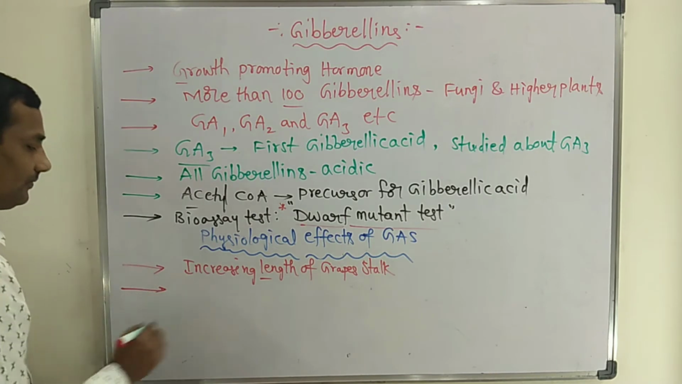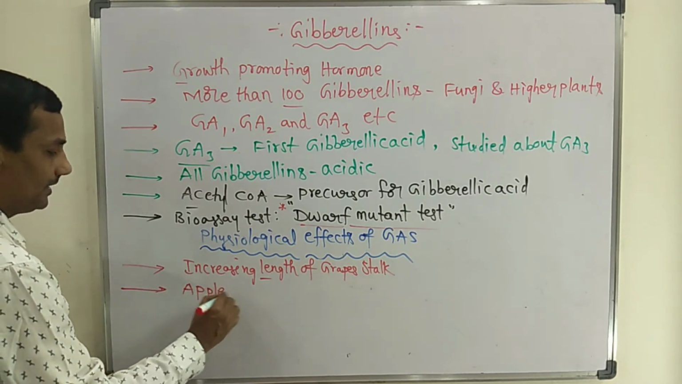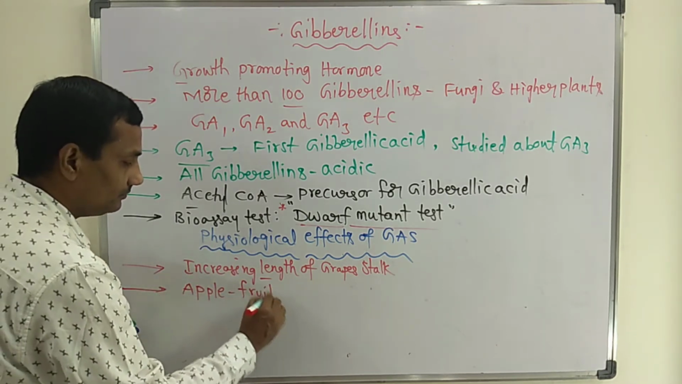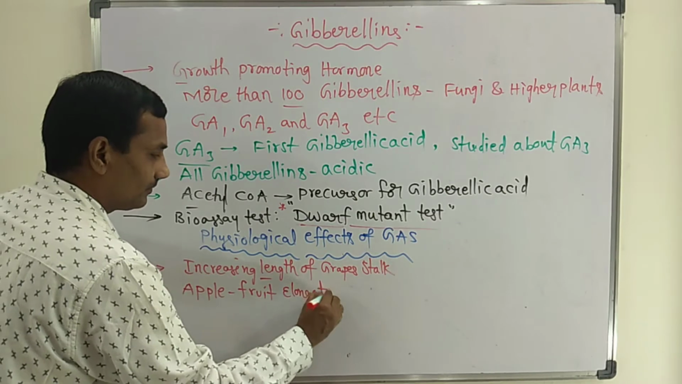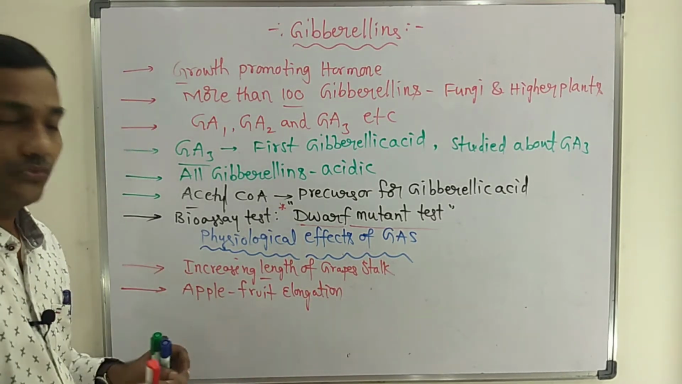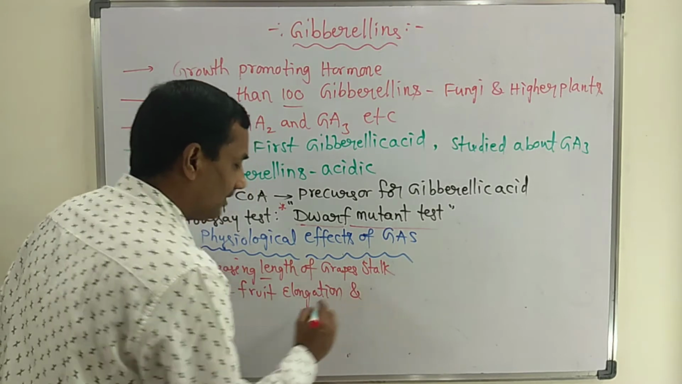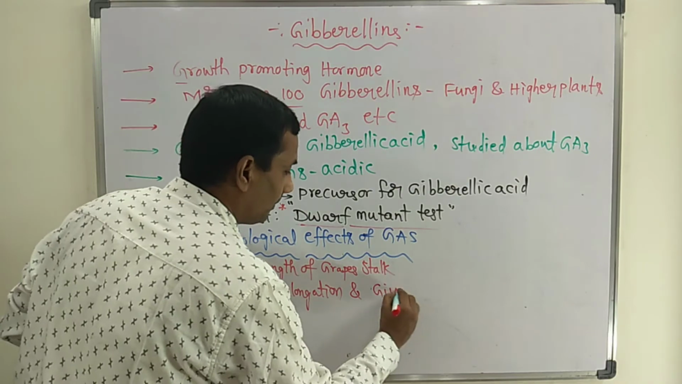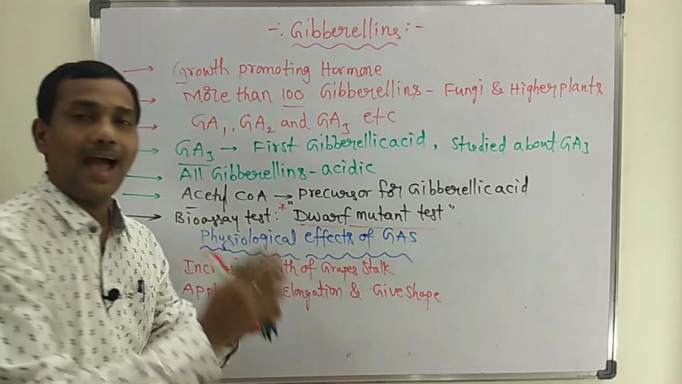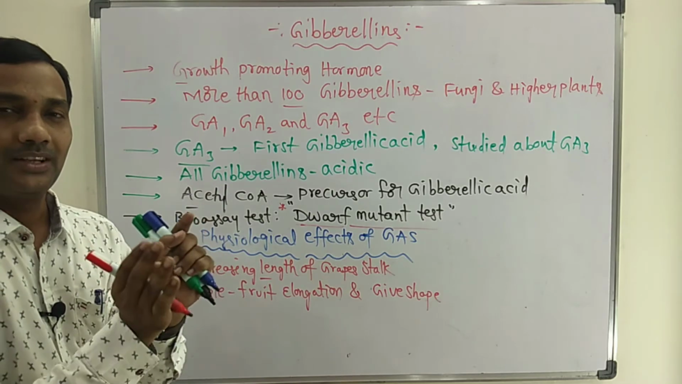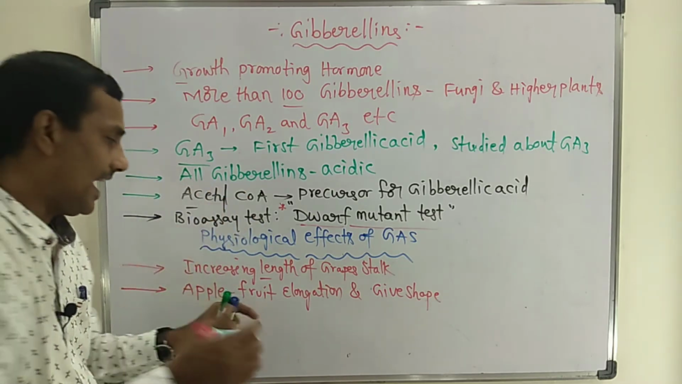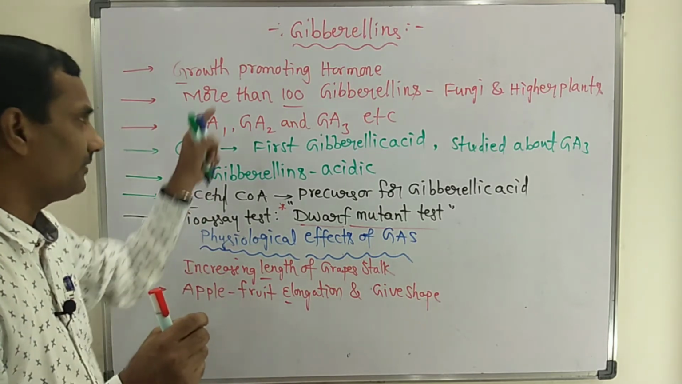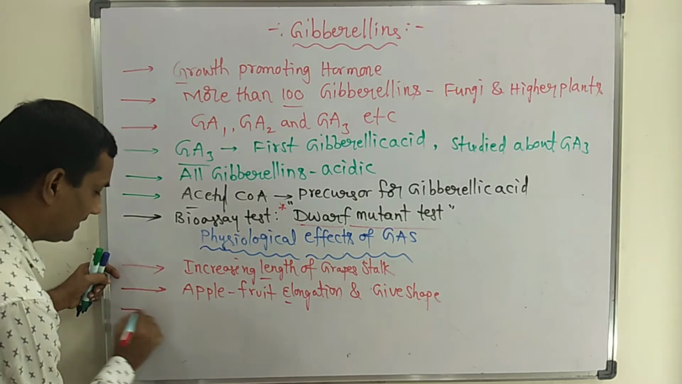The second important function is especially in the apple plant: elongation of the apple fruit. This hormone also plays an important role in giving the proper shape to the apple. It has different shapes, no? That improves the shape, as well as elongation of the apple fruit. That is one more important function of the gibberellic acids.